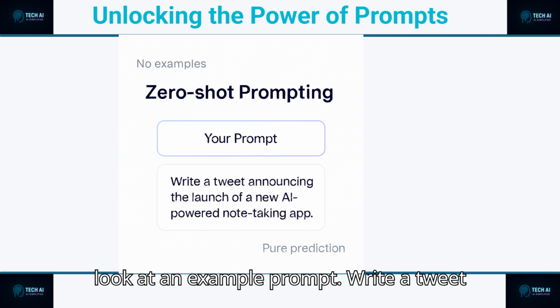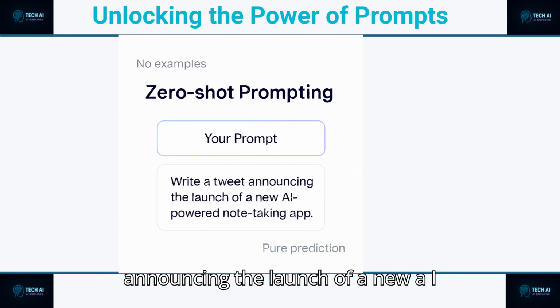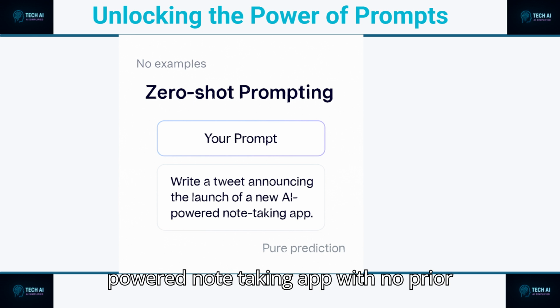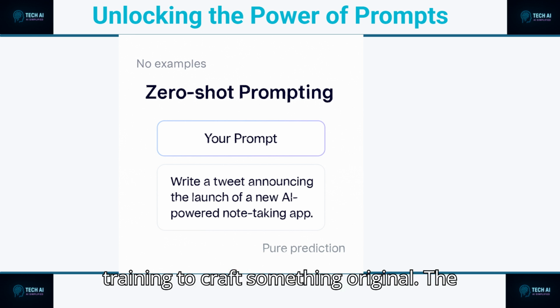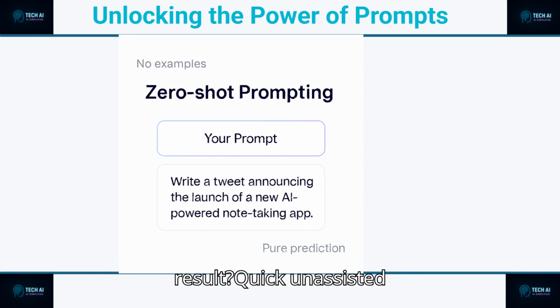Prompt: write a tweet announcing the launch of a new AI-powered note-taking app. With no prior samples, the model draws purely on its training to craft something original. The result? Quick, unassisted creativity. Ideal for rapid ideation, one-off tasks, or when examples are unavailable.